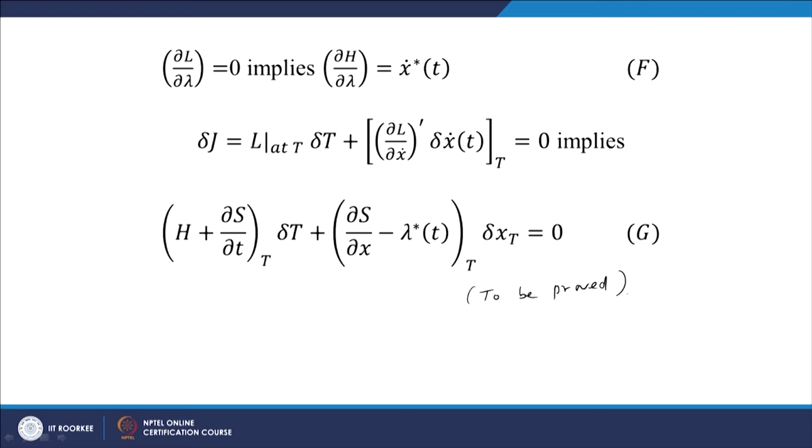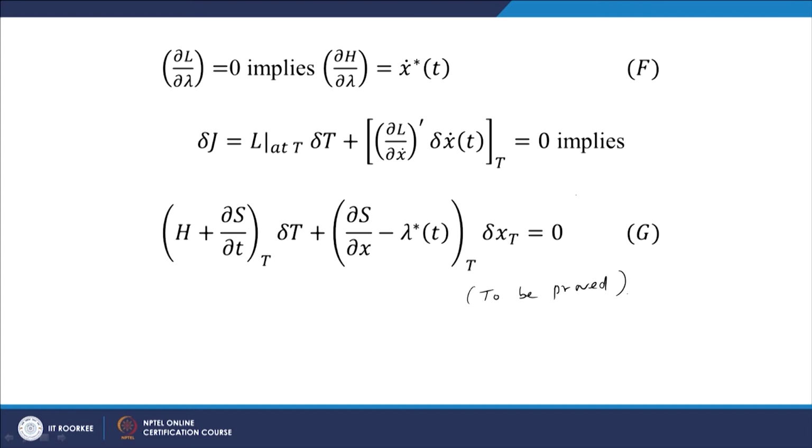Wherever L is there, if you substitute the H function as given in this equation, we get the expression H plus del s by del t evaluated at capital T into del t plus del s by del x minus lambda star evaluated at capital T into del x t, equal to 0.